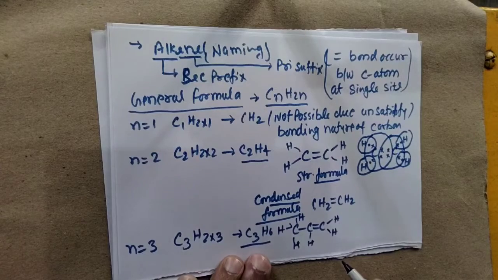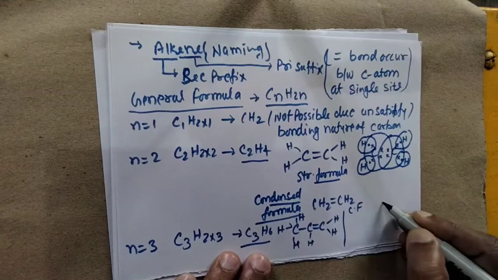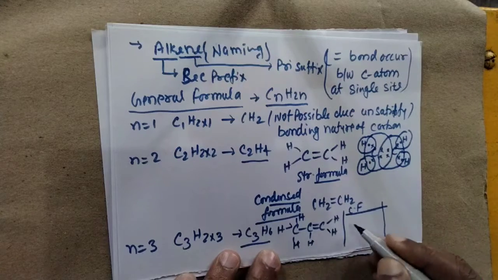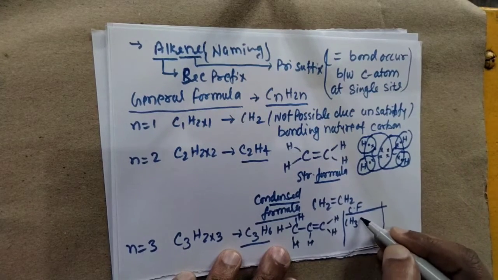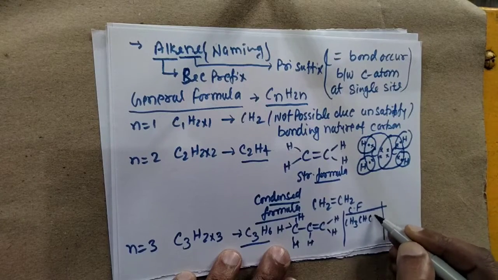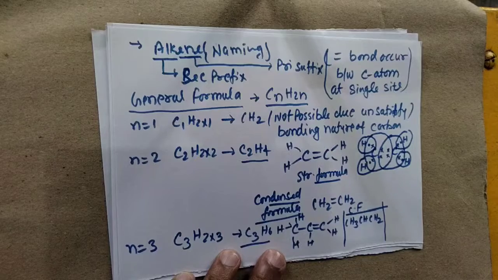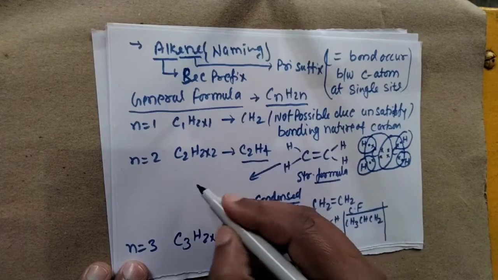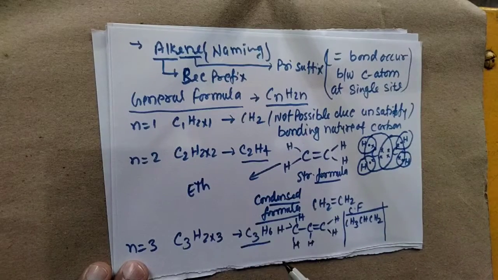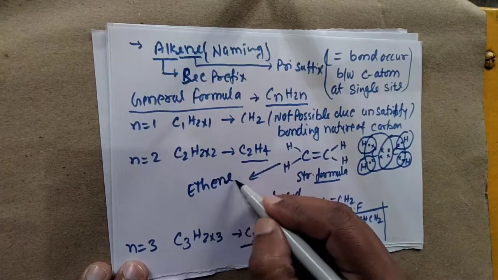So as a condensed formula, how can we write it? Condensed formula, we can write it CH3, CH and then CH2. This one is the condensed formula for that particular compound. And what is the name of that compound? If we consider the name of that compound, we have 2 carbon, it means what? Eth, and we have a double bond, then we have ethene.